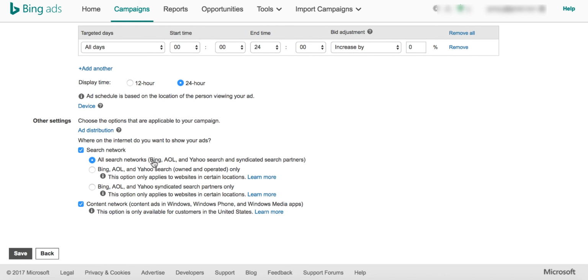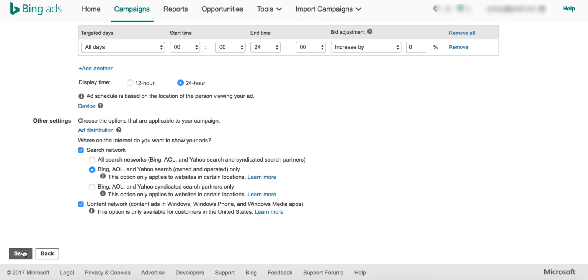Don't choose all networks here, because if you use all networks, it will go to the syndicated search partners. It's basically whoever is using the Bing platform as their syndicator, other than Yahoo and AOL and Bing. So let's stick to Bing, Yahoo and AOL. That's enough. And content network is something that Bing has only in some countries, so you might not see it in countries other than the United States. So don't worry about it. In case you have it, you can use it.